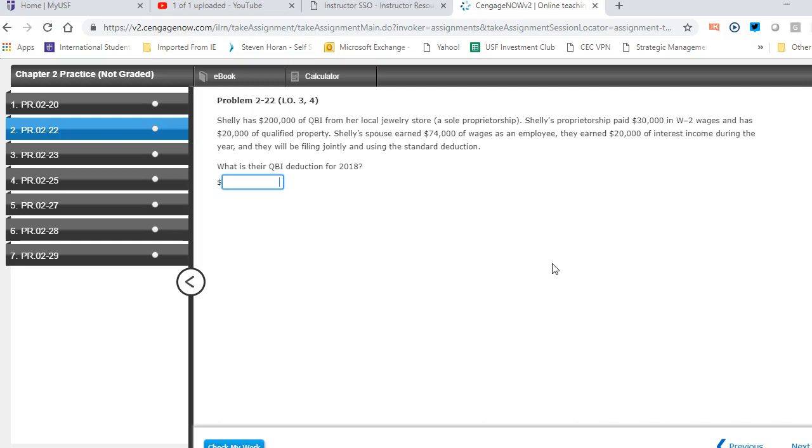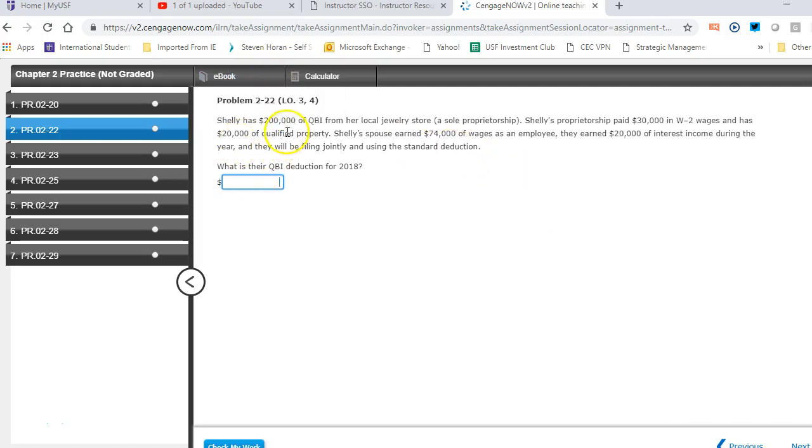Okay, the QBI for the year for them. So this is where some of the rules come into play that we have to keep track of. And the good news here is that they didn't get hit by any limitations in this particular situation. So it's a really straightforward one. Kind of think of it from this perspective of what their income was.